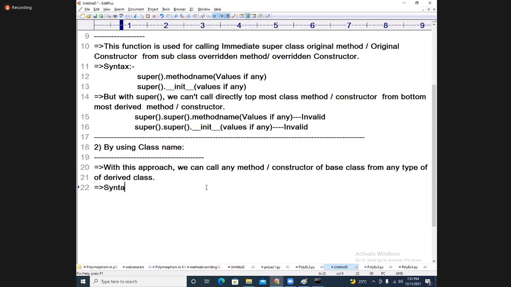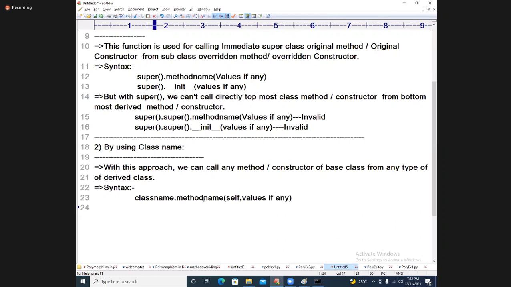Syntax is for method level as well as constructor level. Class name dot method name, and here we need to take self. Self is the one you need to write, and values if any. I will show you that in the next example.